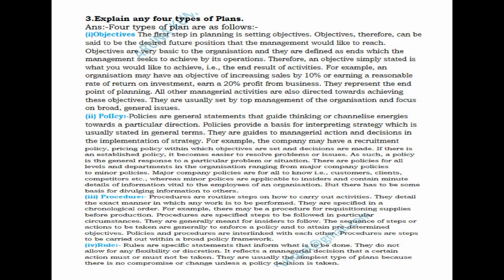So for 8 marks there are chances that they may ask the types of plans. So the third question is like, explain any 4 types of plans. Here there are objective, procedures, strategy, budget, rules, methods. So what you can do is select any 4 among those 7: objective, strategy, procedures, rule, methods, programs, budget. Any 4 of these you can explain neatly.